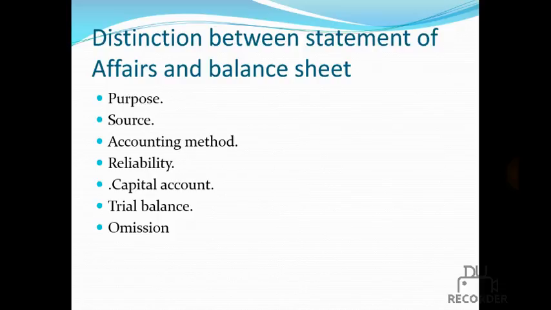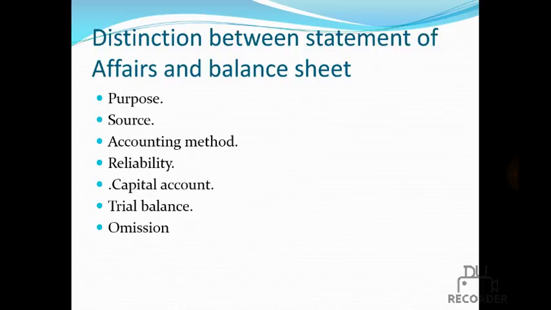Omission: in the statement of affairs, omission of an asset or liability can't be traced. In the balance sheet, omission of any asset or liability can be easily traced as the total will not tally. In the single entry system, omissions can't be traced, because we don't prepare a trial balance, which shows the arithmetical accuracy. We don't have a chance to know the omitted assets.